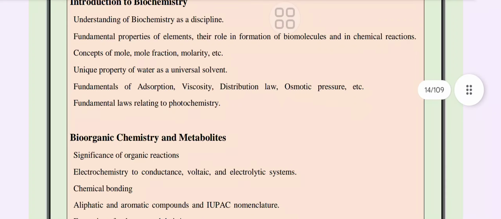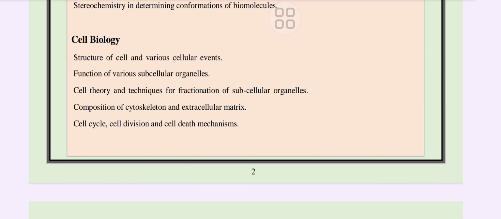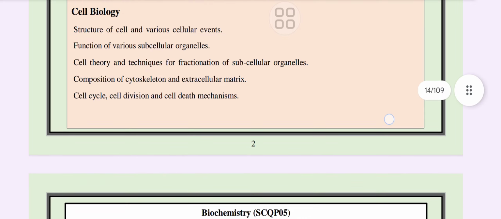Significance of organic reactions, electrochemistry to conductance, voltaic and electrolytic system, chemical bonding, aliphatic and aromatic compound, IUPAC nomenclature, cell biology, structure of cell and various cellular events, function of various subcellular organelles, cell theory and techniques for fractionation of subcellular organelles, composition of cytoskeleton and extracellular matrix, cell cycle, cell division, mitosis, meiosis, those parts you need to study,